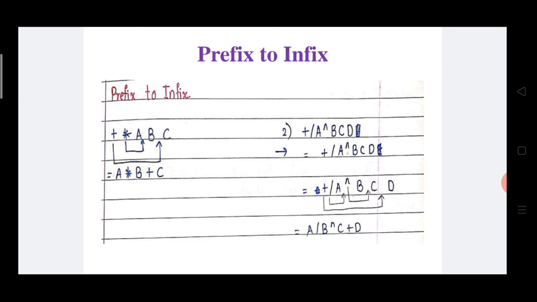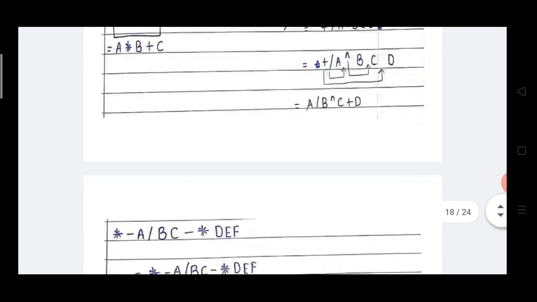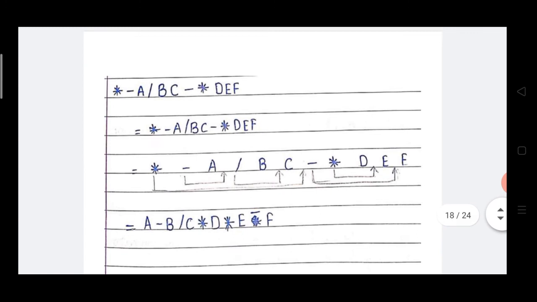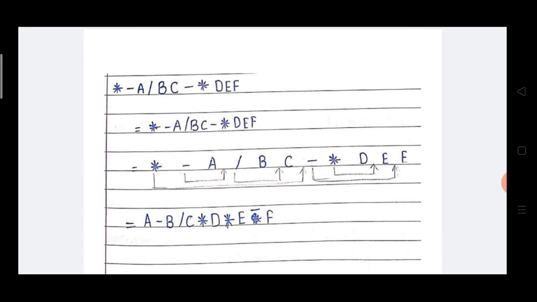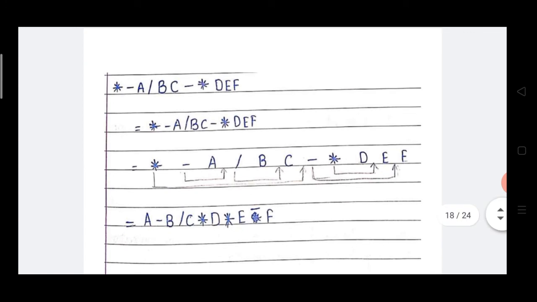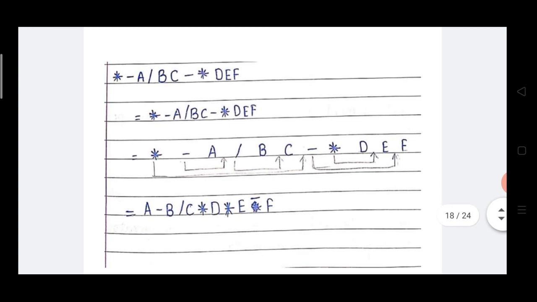Afterwards divide by. Divide by is again placed in between A and B. Afterwards, the last precedence having plus. So that's why plus is placed in between C and D. The final output is A divided by B exponential C plus D.